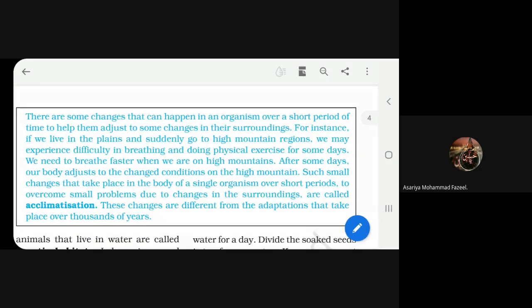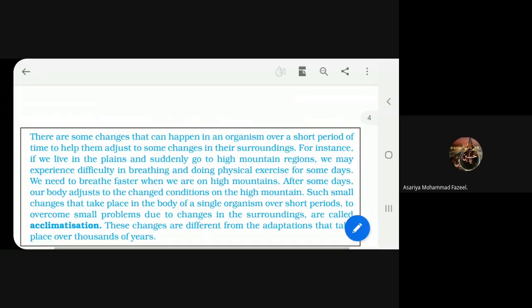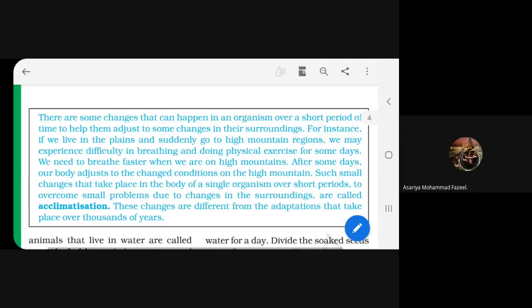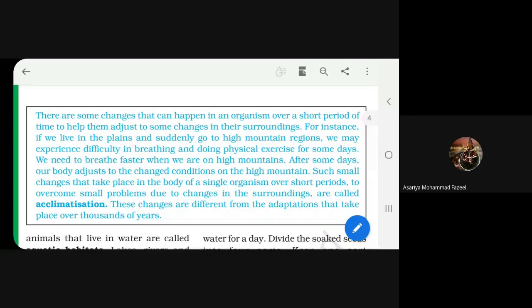Zaki, what is meant by adaptation? Anybody else want to say what is meant by adaptation? Different features are present in the bodies of all living organisms, which help them to live in their surroundings.